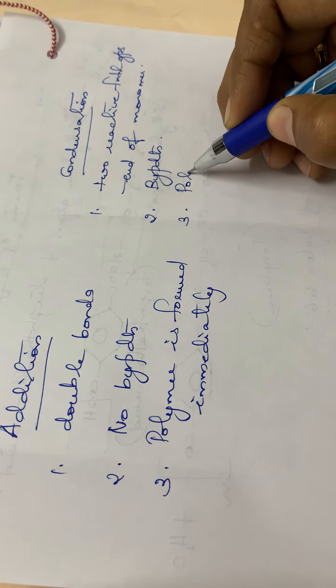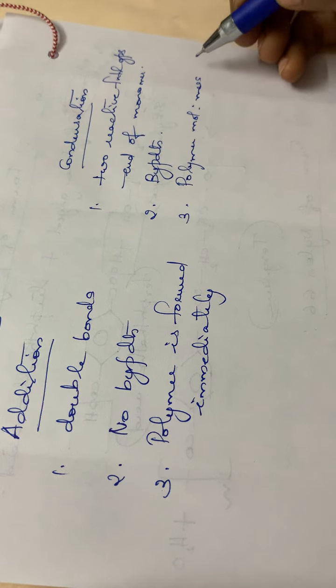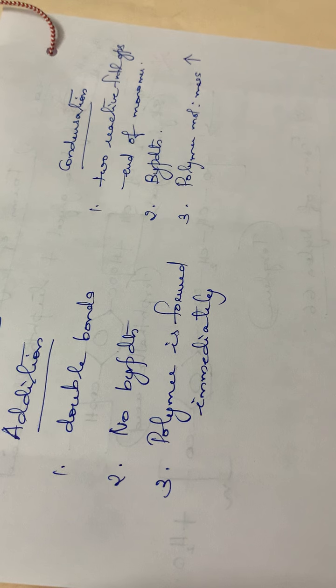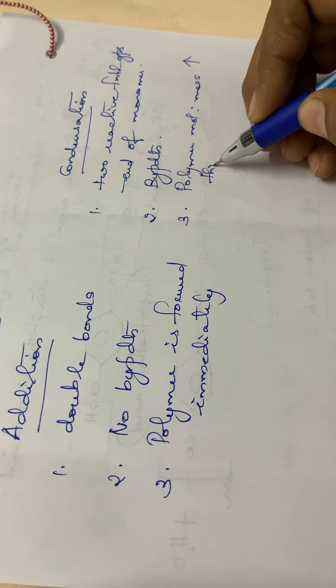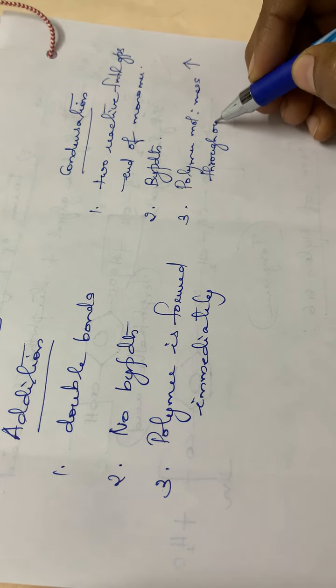Here the polymer molecular mass will be increasing throughout the reaction. That means the reaction is not happening all of a sudden. It will be increasing gradually. That is why the molecular mass is increasing.